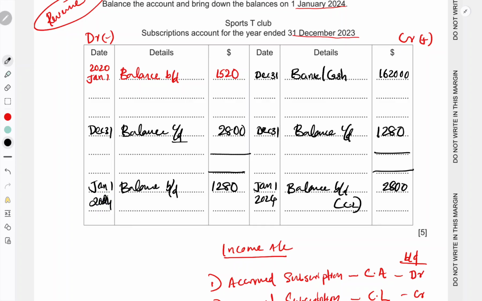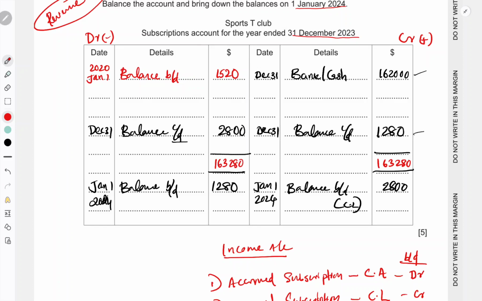Now I think we took all items related to this. Now total the two sides. The credit side will be more because it's a subscription account. 1,62,000 plus 1,280. These two balances are more, so we are taking the highest number, 1,63,280, on both sides.